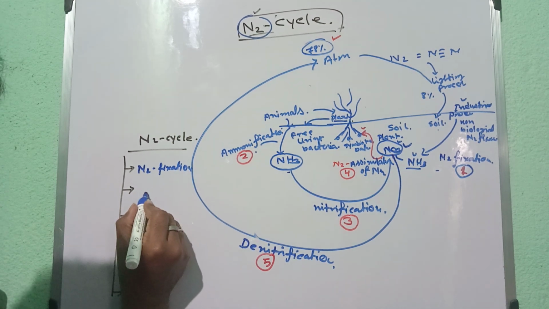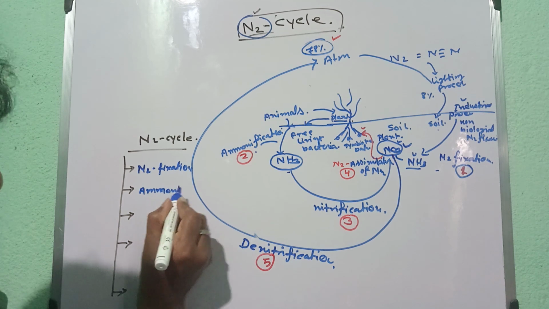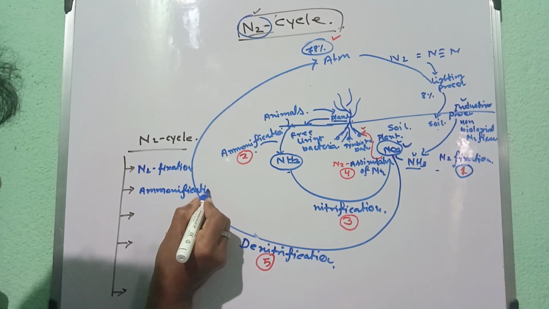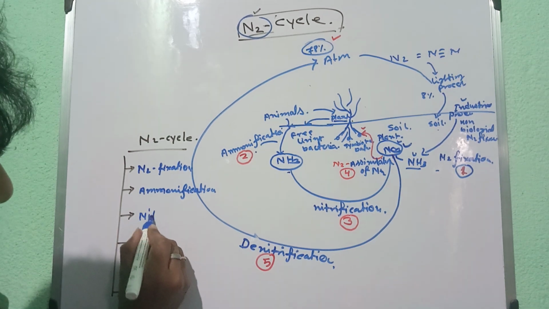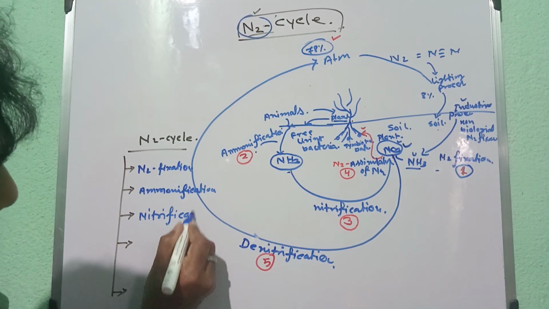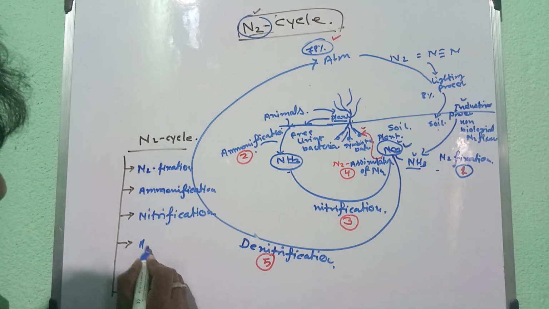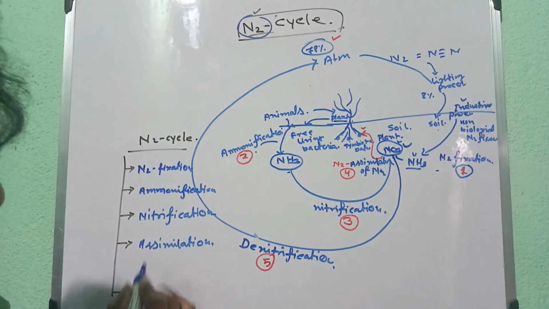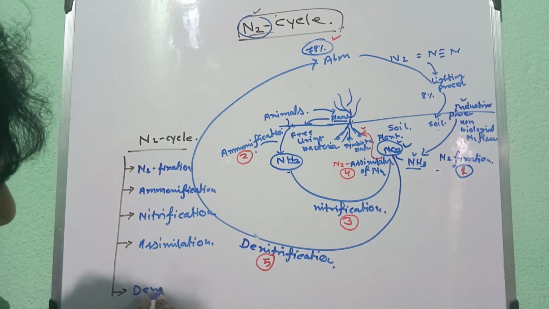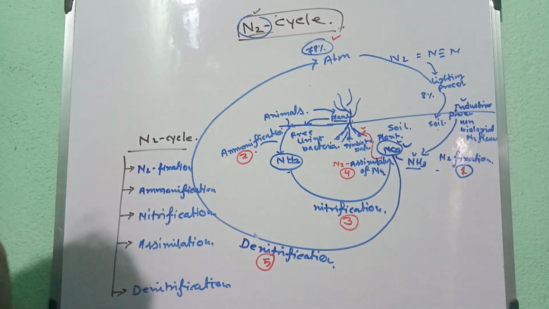Number 2, ammonification. And number 3, nitrification. And number 4, assimilation. And number 5, denitrification. Okay, so there are 5 processes there.